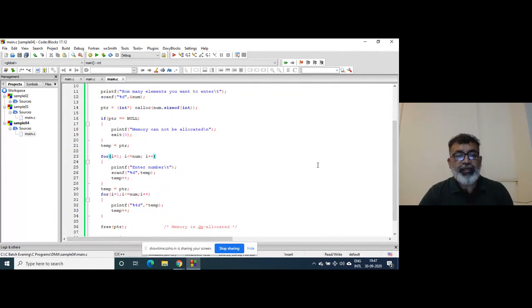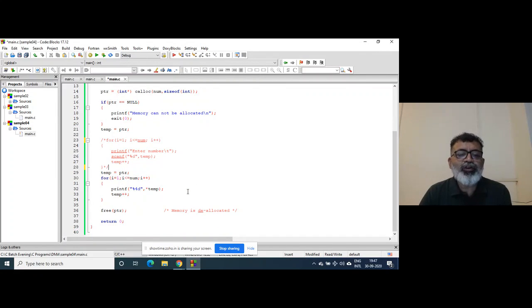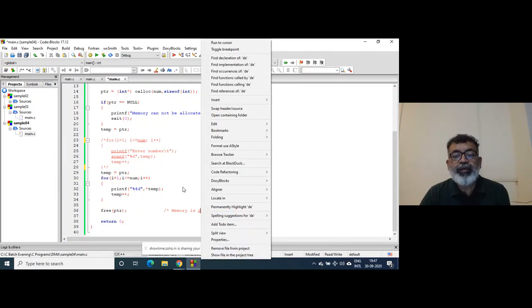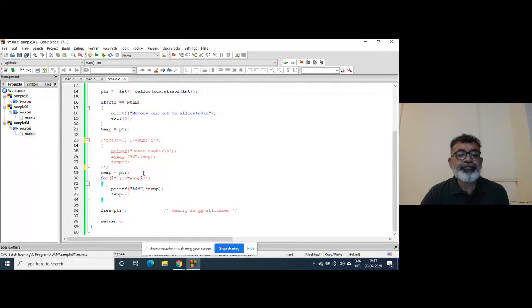But let's check whether the claim made by the library developers that it is initialized to 0. So just check whether it is initialized, because in the earlier case we got garbage. We will not enter any data here. We will directly try to print. Let's cross verify that.